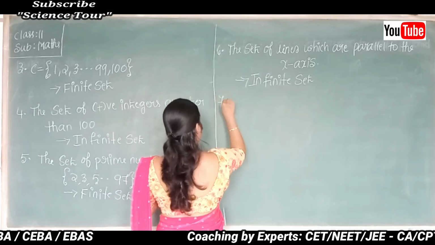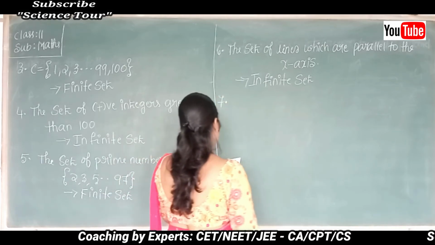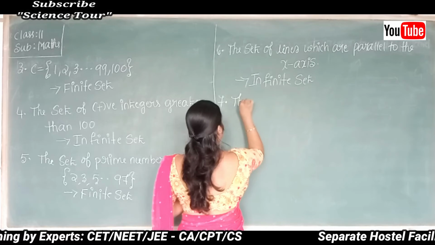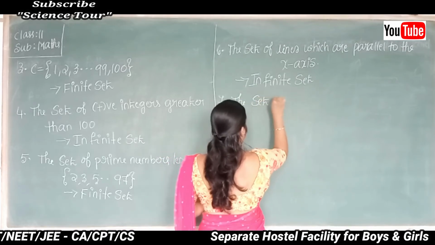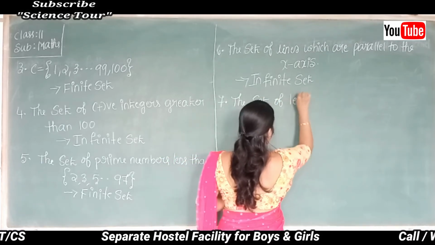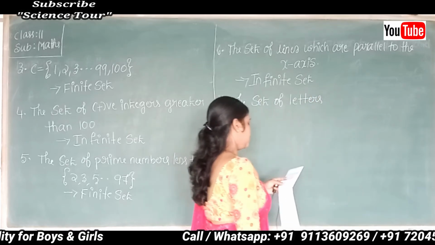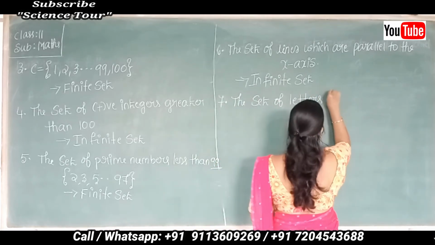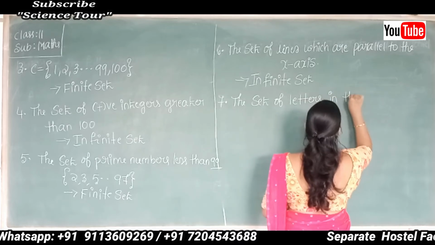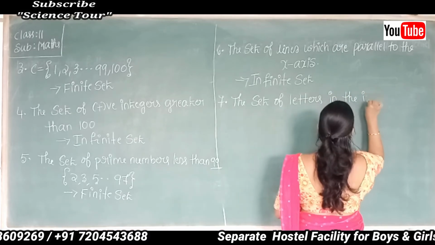Okay, so next, seventh one, the set of letters in the English alphabet.